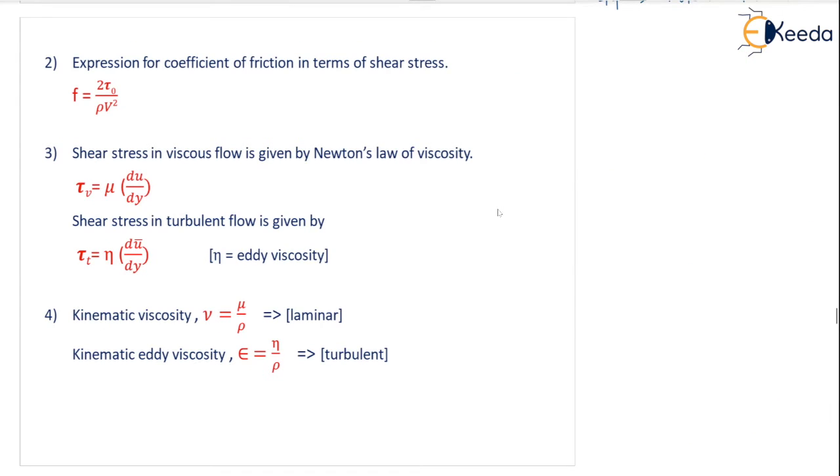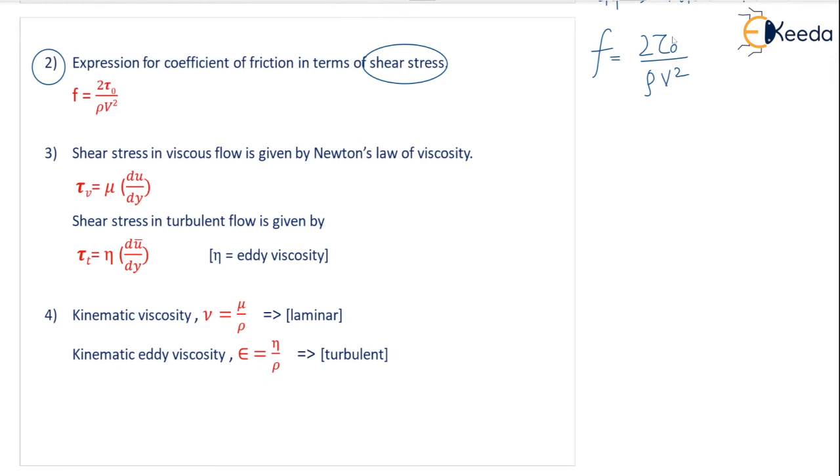In the next section, point number 2, we are going to see the expression for coefficient of friction in terms of shear stress. Coefficient of friction, I told you, has the symbol F. The expression is F equals 2 tau naught by rho v square.